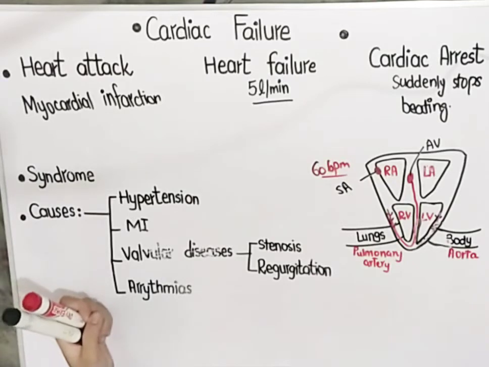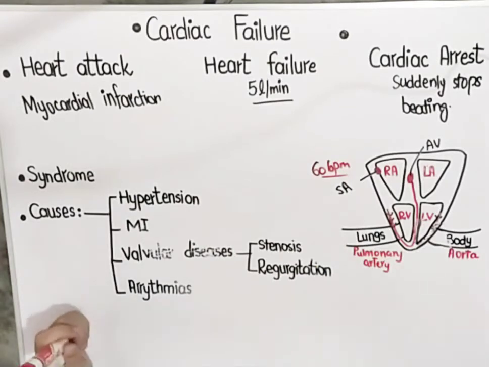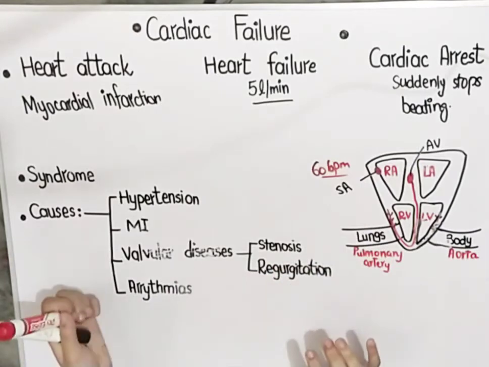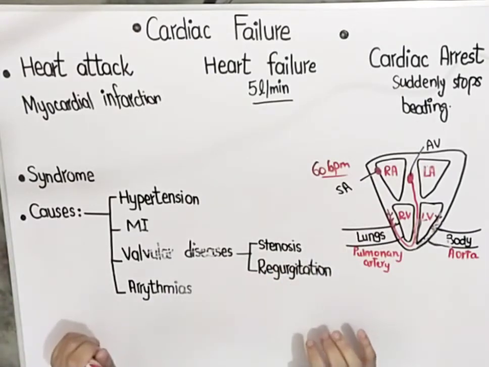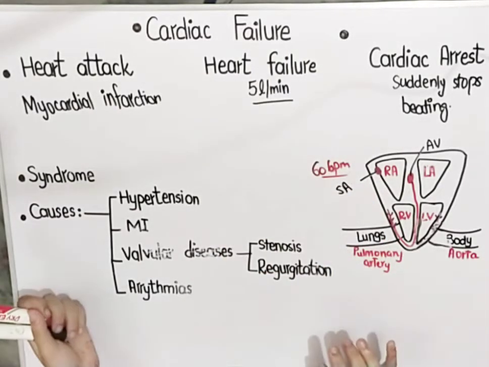Or it may also happen that the metabolic demand of the body increases and that metabolic demand cannot be fulfilled by this 5 liters of blood. For example, in case of obesity, the metabolic demand of the body increases. So the heart is pumping this 5 liters of blood, but that is not sufficient for the body. So the heart tries to pump more and more blood, and in doing so, that ultimately leads to cardiac failure, okay?